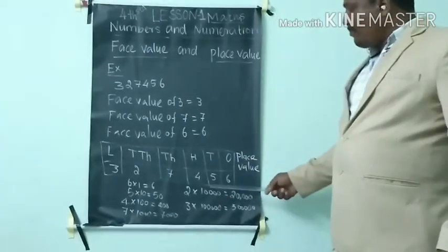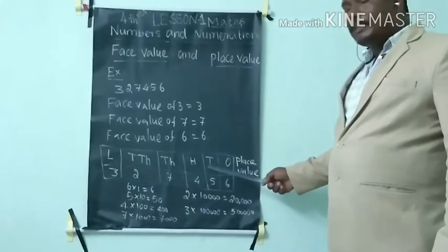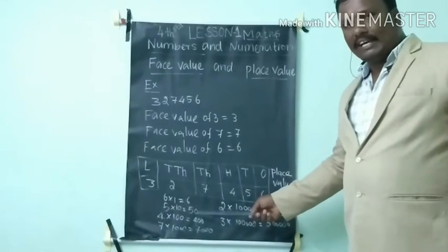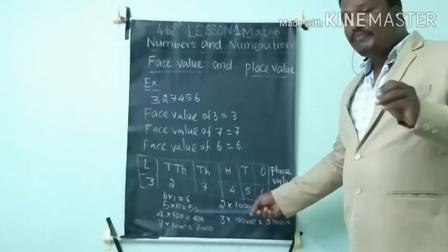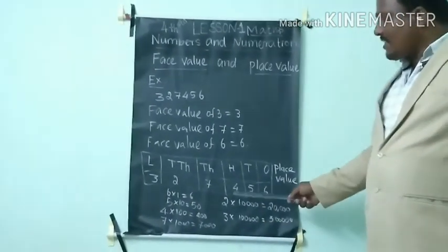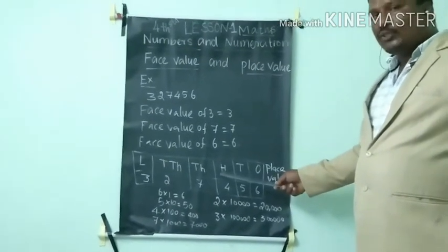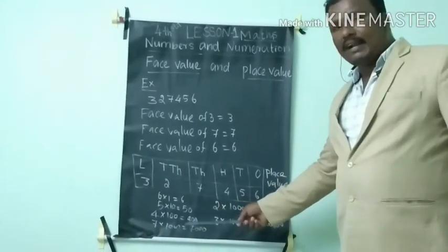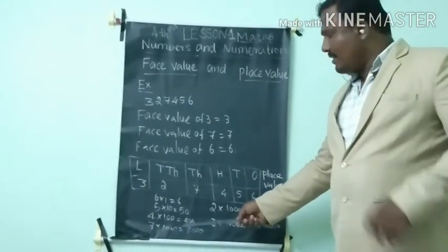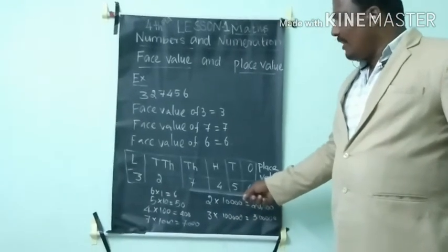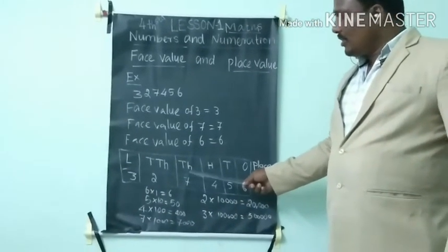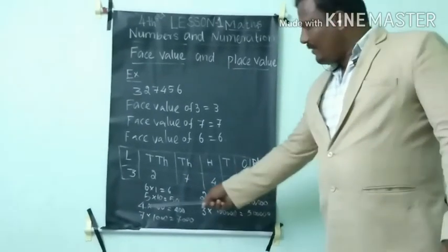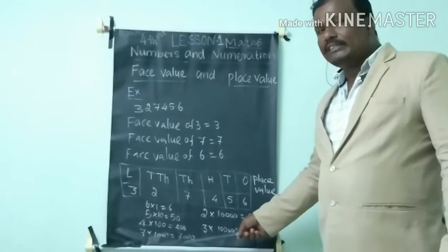Then what is the place of 5? This is the tens place. So 5 into 10 is 50. So 5 tens are there, 50. Then what is the place of 4? This is the hundreds place, so we multiply 100 into 4. We get 400. So 4 hundreds are there. Then what is the place value of 7? This is the thousands place, so we multiply 7 into 1000. So 7000. How many thousands are there? 7000.